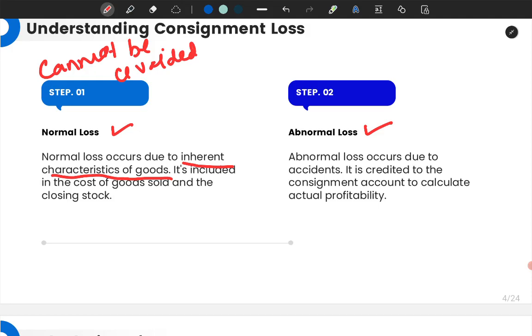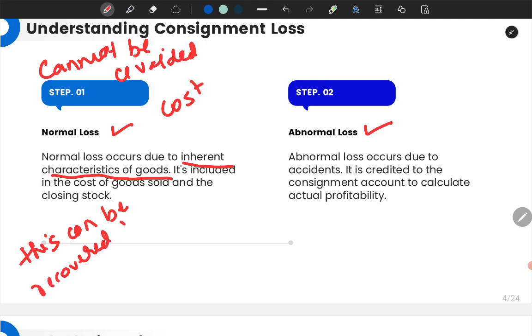See, it is included in the cost. What is meant by this? That means, or I will make it very simple, this can be recovered from customers.